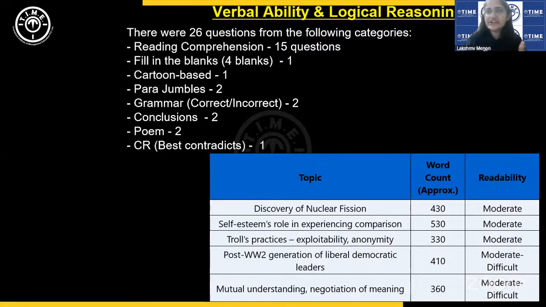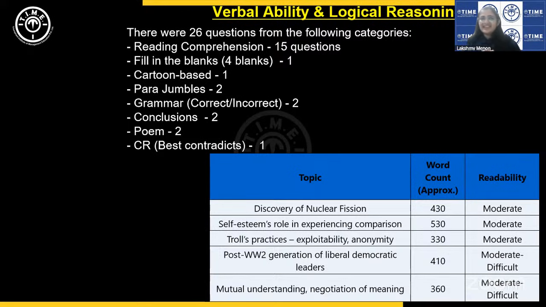However, last year and this year, they have been quite sweet about this because this year they had one vocabulary set, a 4 blank fill in the blank set. Till last year they had 3 blank fill in the blanks. This year they had a 4 blank fill in the blank set, more like a closed test. We have this pattern called closed test, more like that. The words were very, very easy, very commonly used words. The only thing is that you need to figure out the logic of the sentence. It was a lengthy sentence, so you needed to figure out the logic of the sentence. So very doable, very easy, vocabulary based fill in the blank.